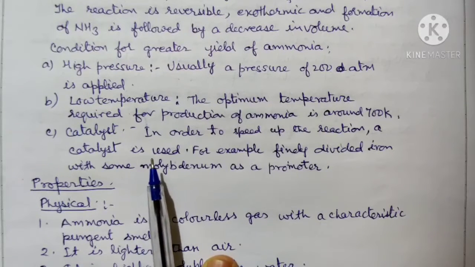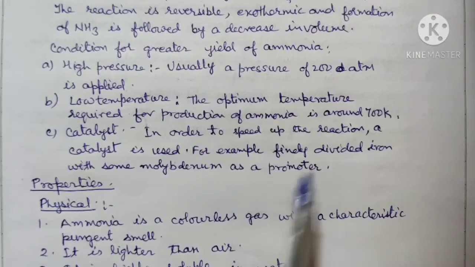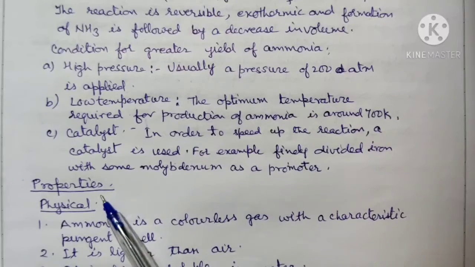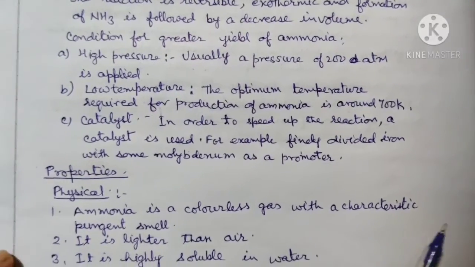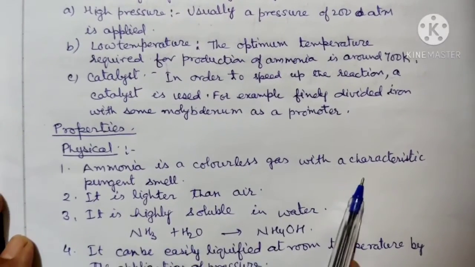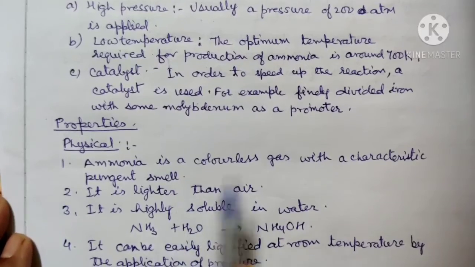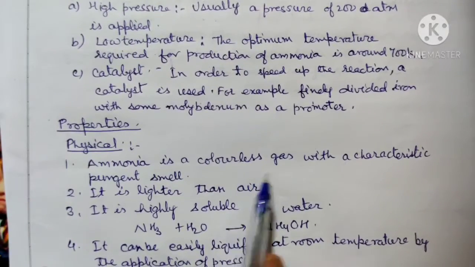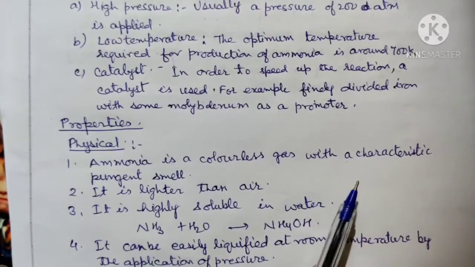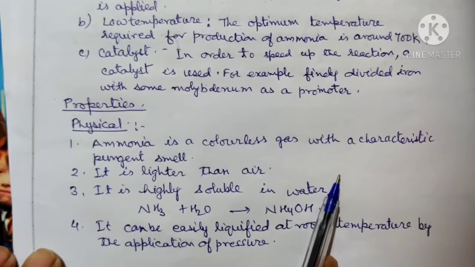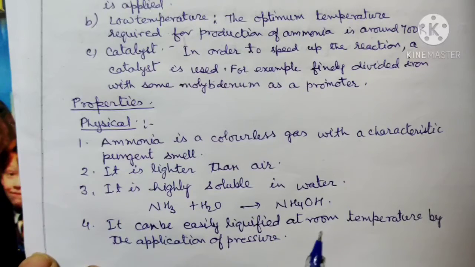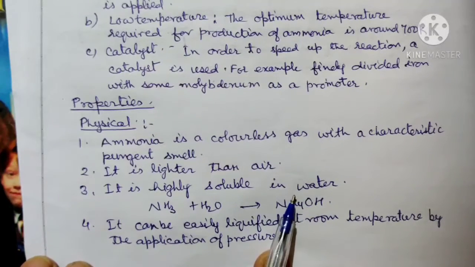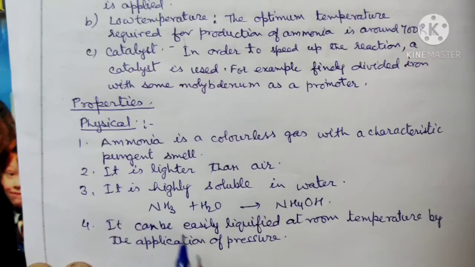Now we'll see the properties of ammonia. First we'll see the physical properties of ammonia. Ammonia is a colorless gas with a characteristic pungent smell. It has a very strong smell. When we smell it, it will bring tears to your eyes. Now the second point: it is lighter than air, so it will go up.